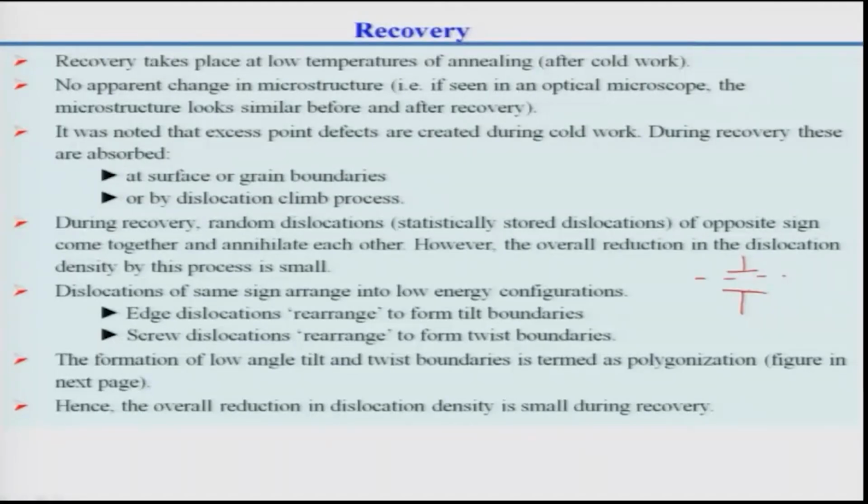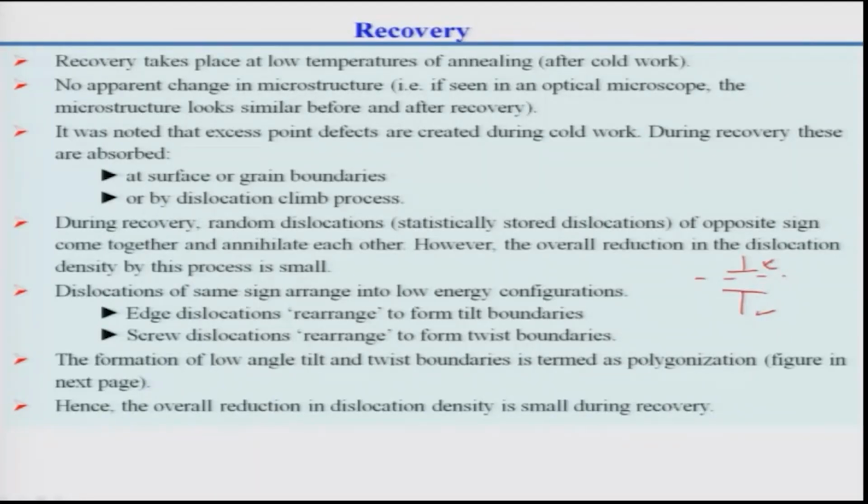Okay, very simple. The top one has one extra row of atoms coming from top to bottom. This one has one extra row of atoms coming from bottom. So when they come together, both extra rows of atoms match and the dislocation is annihilated.